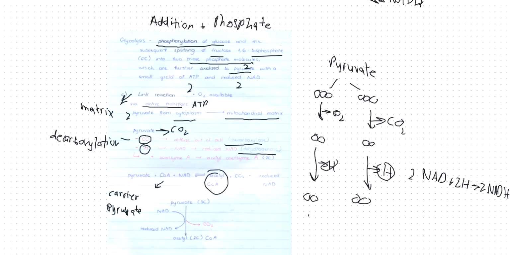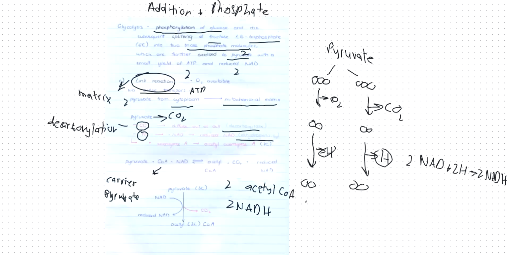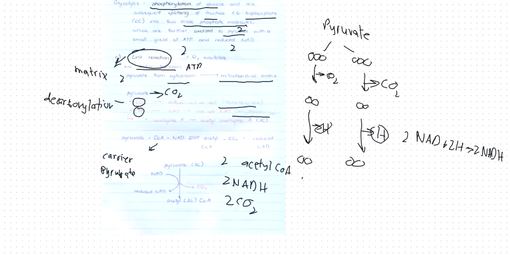So what are you making in the second step, the link reaction? In the link reaction, you are making two molecules of acetyl coenzyme A, and you are also making two NADH molecules. And you are also making two CO2 molecules, because remember, two CO2 molecules were released in this part right here. So the link reaction makes two acetyl coenzyme A, two NADH, and two CO2, right?